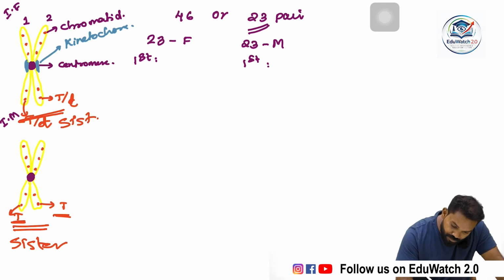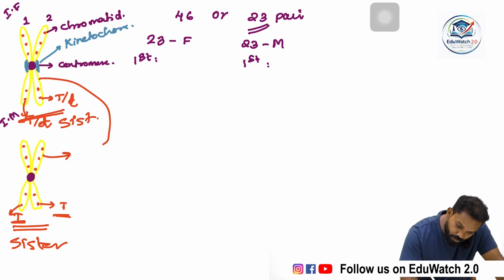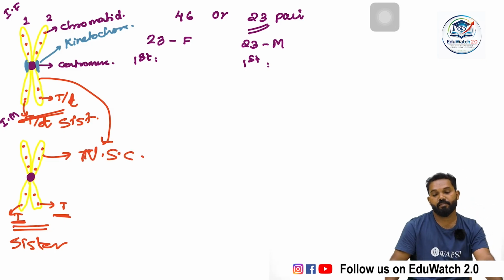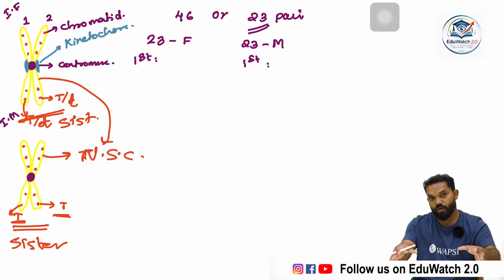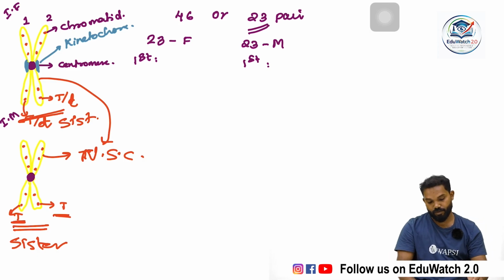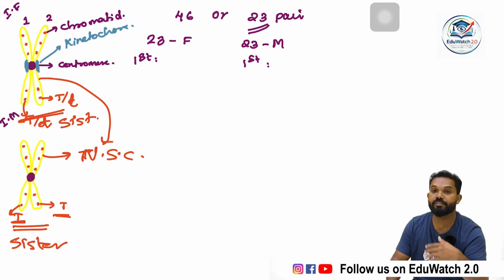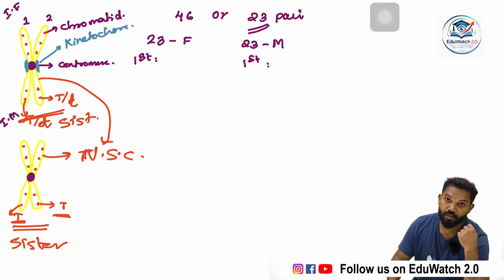But this chromatid and this chromatid, the chromatids of two homologous chromosomes, are non-sister chromatids. So pairing occurs between non-sister chromatids of two chromosomes.